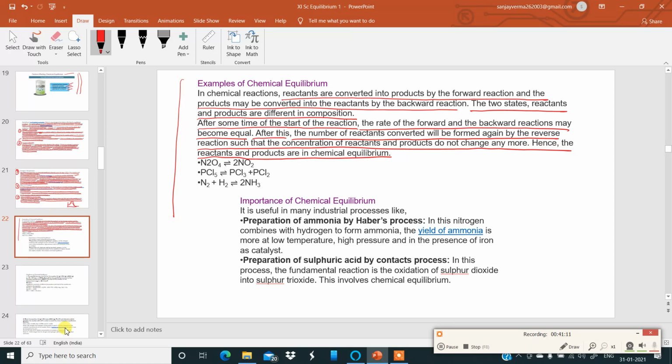Okay. Dinitrogen tetroxide forming nitrogen dioxide. Phosphorus pentachloride forming phosphorus trichloride and chlorine. Nitrogen combining with hydrogen to form ammonia.